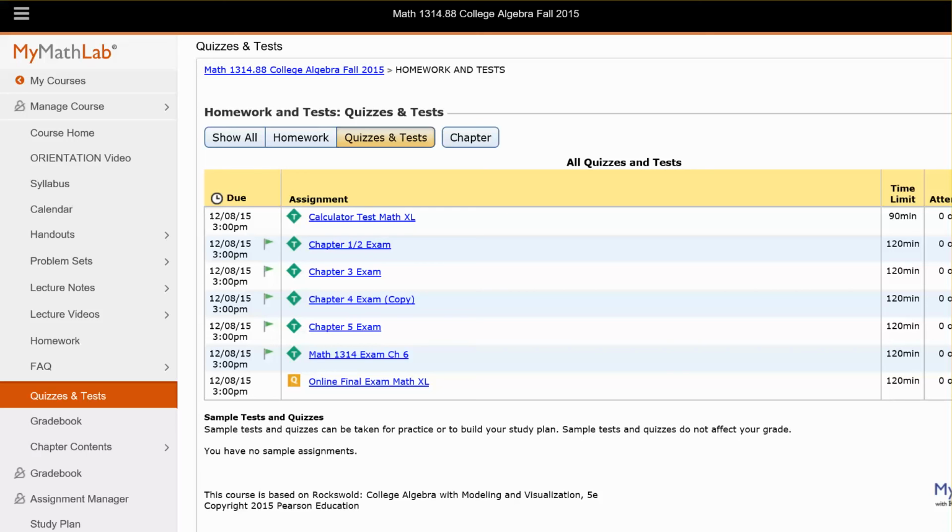I would suggest that when you get ready to take an exam and you're ready to do, say, the chapter 1 and 2 test, and you click on it, you take it, and say you made a 73. And that's passing, but you expect you want to do better. So you review the test in the grade book and see which ones you missed. Make sure you understand why and how to do it correctly. And then you can go in and take it the second time. So you should be better. You will have known what to expect and what you missed. I would say that's the best way to approach the tests.